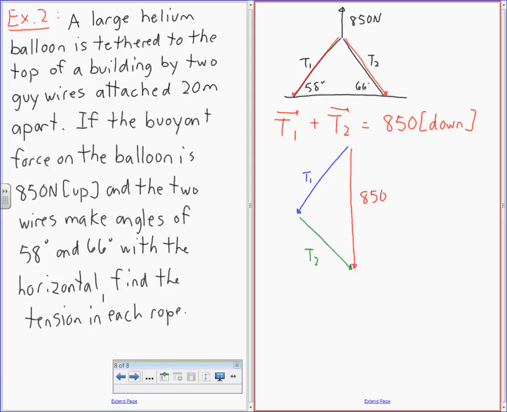66 the bottom one? Not quite. Yeah, so 66, good. So 66 would be this one here. And because that's completely north, then I can say this one's going to be 24, is that right? So confirm that for me? Right, but you can only use that because of the fact that 850 is 100% straight up and down. What other angle can I put up there? Yeah, good. So this one right here should be 58.